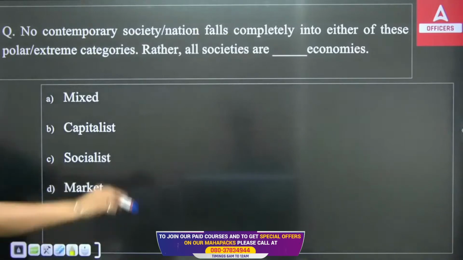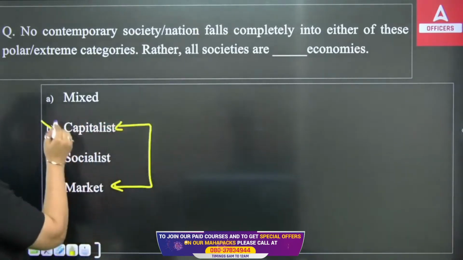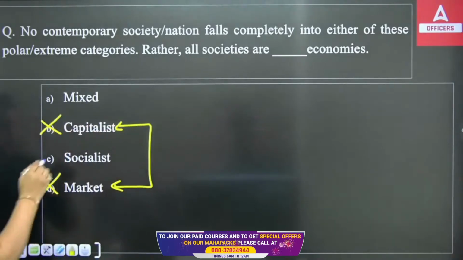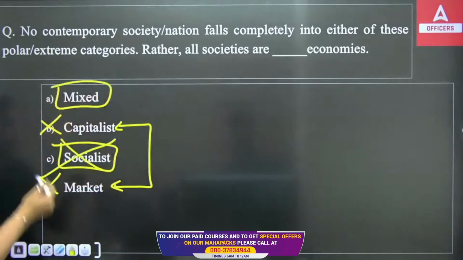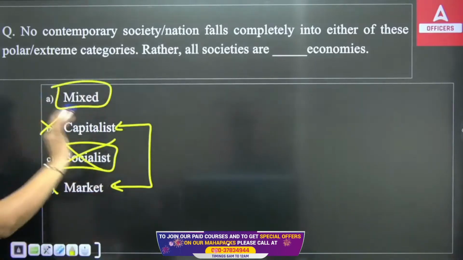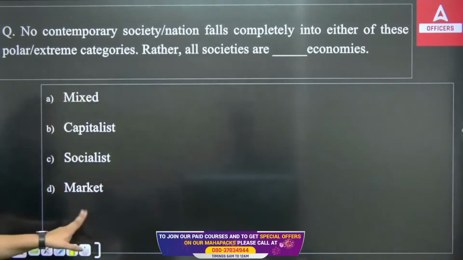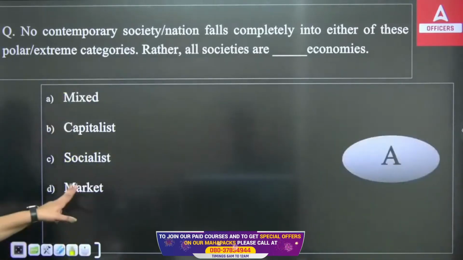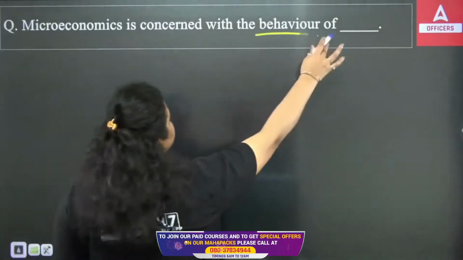So you can see capitalistic and market economy is the same. So it can't be B, it can't be D. It can be socialistic, it can be mixed. So the whole economy cannot be socialistic now, but all societies are what? Mixed economies. So that's why the right answer will be your A option. Clear? Next question.